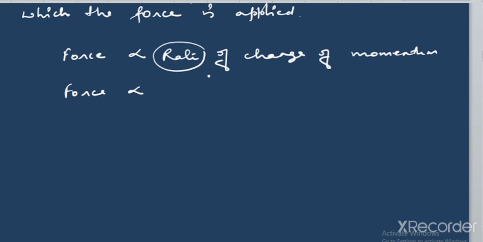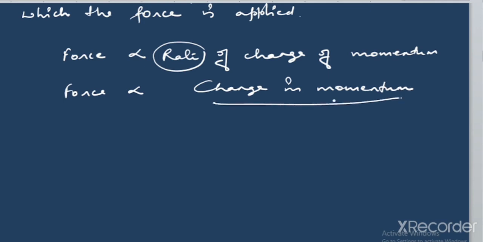Okay, so we can write this as change in momentum, or change of momentum, of a body with respect to time.